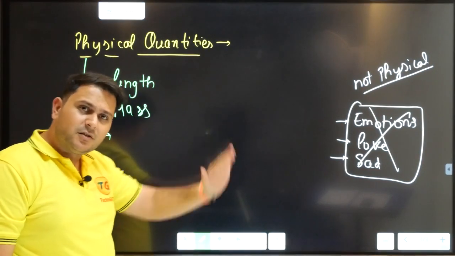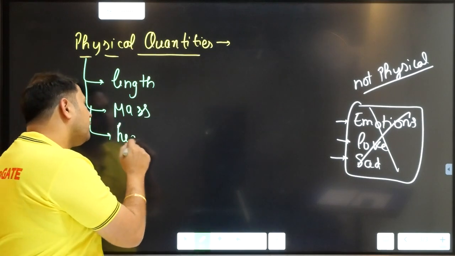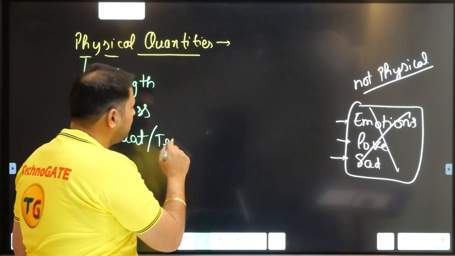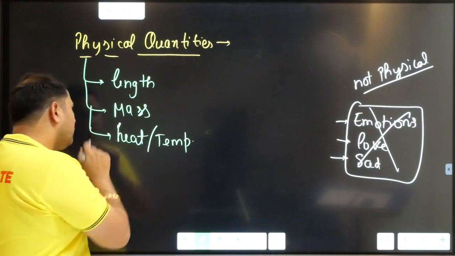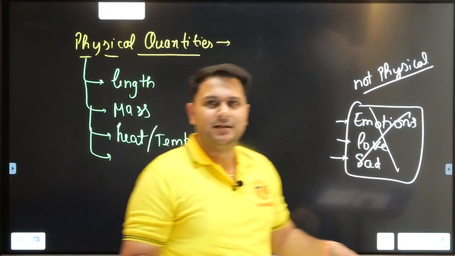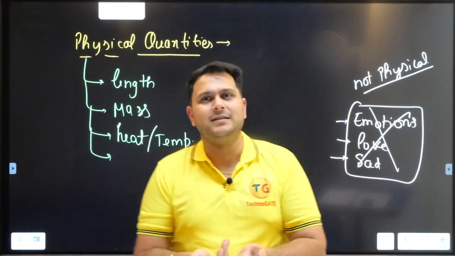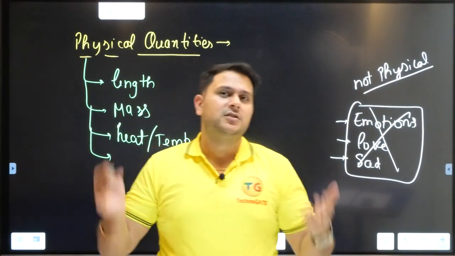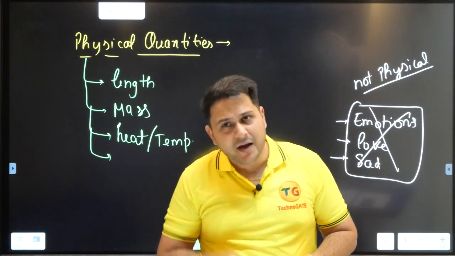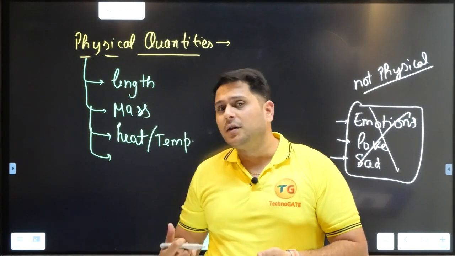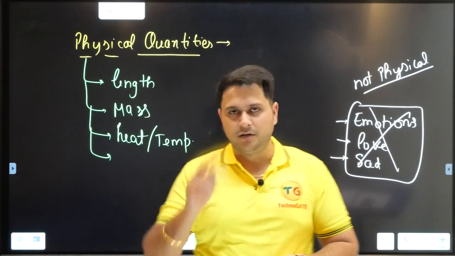There are other parameters also like heat or temperature. We can measure the temperature. All of you always keep saying it: today is 20 degrees Celsius, today is 25 degrees Celsius, today is very cold, it is around 2 degrees Celsius. Somewhere in Himachal or the Himalayas, we are having even minus. So that is your temperature.